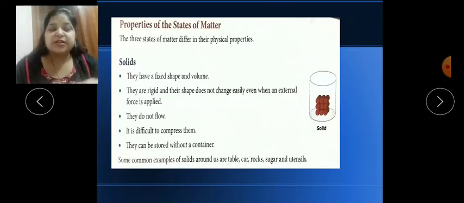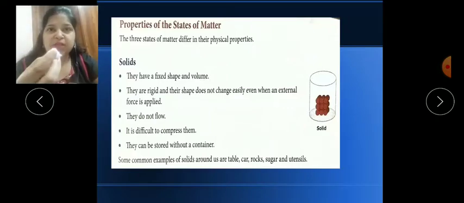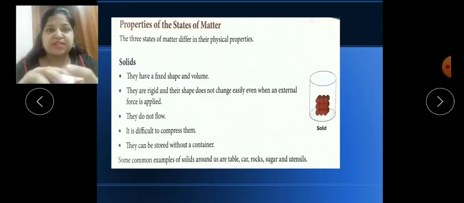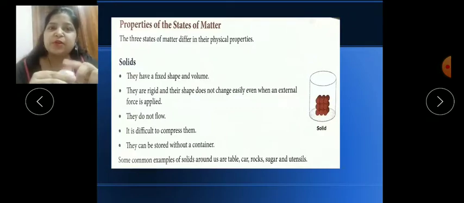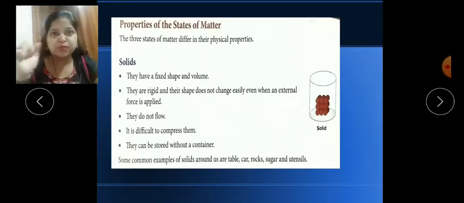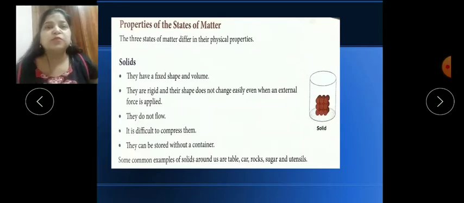Now children, I have a sponge ball, you can see. This sponge ball is also an example of a solid, but we can compress it easily. Sponge or foam, we can compress it. Why can we easily compress it? Because they have tiny holes into which gas is filled, air is trapped. That's why we can easily compress this sponge ball. Maybe you have used smiley balls, which we can also easily compress.